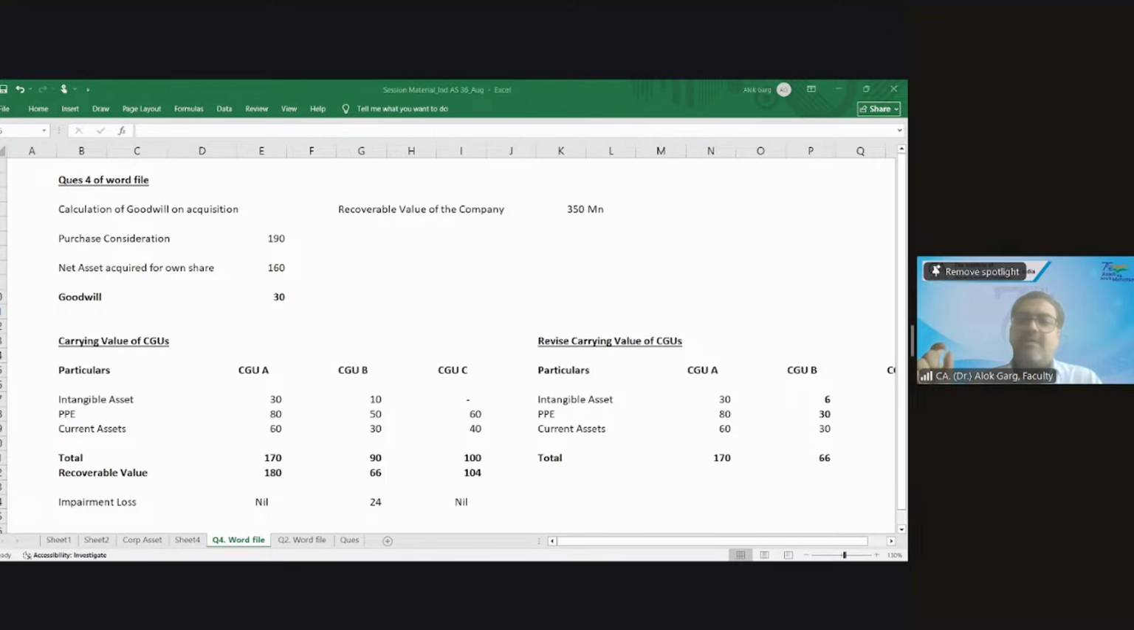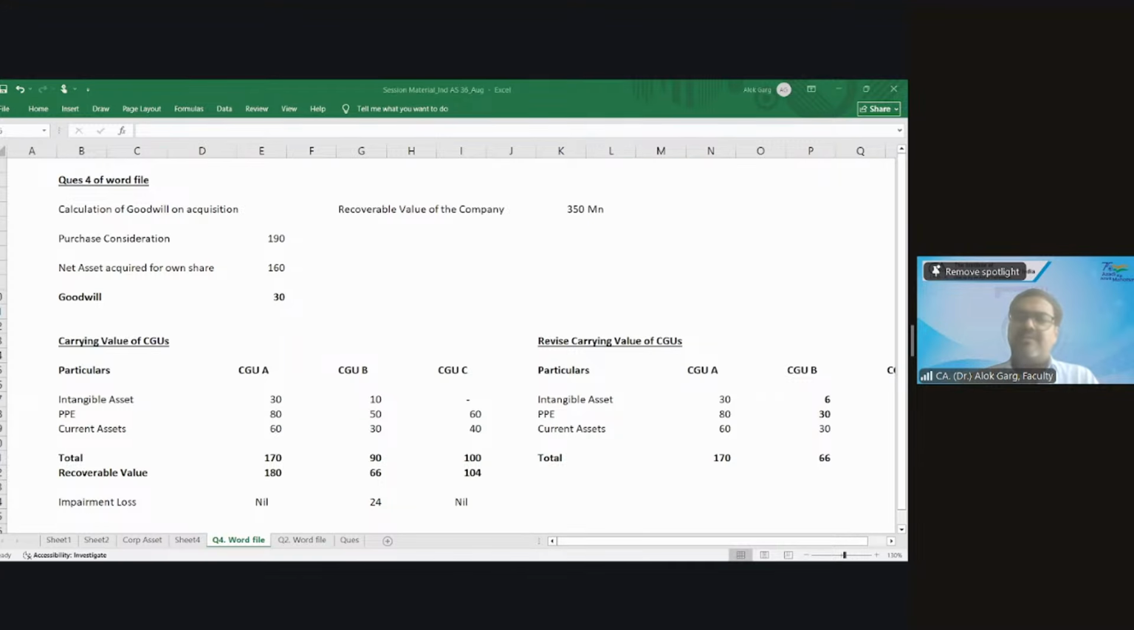Friends, your NCI. Whenever you purchase a company, whatever you are paying is your purchase consideration. If you have a 100% stake, then your purchase consideration minus net assets is equal to goodwill. For example, you are paying 200 rupees and getting an asset value of 180 rupees. The remaining will be goodwill.